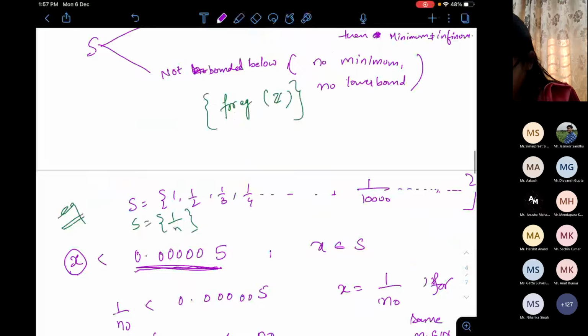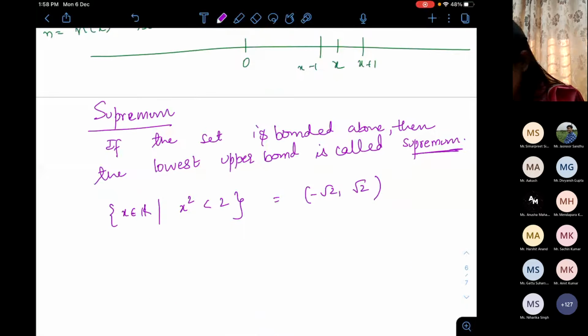If I write this in interval form, it is the open interval from minus root 2 to plus root 2. In this case, what are the maximum and minimum? Both do not exist.